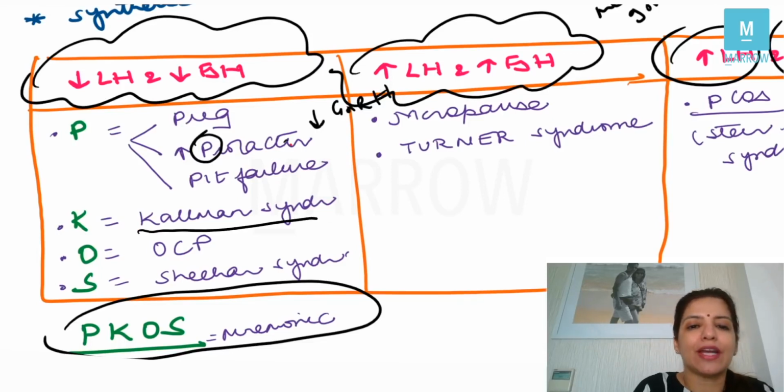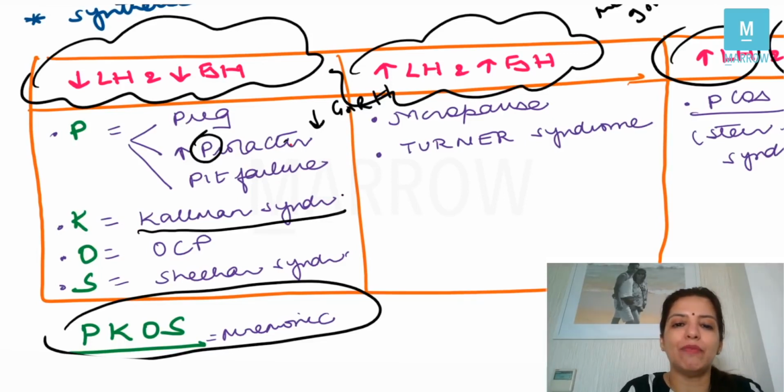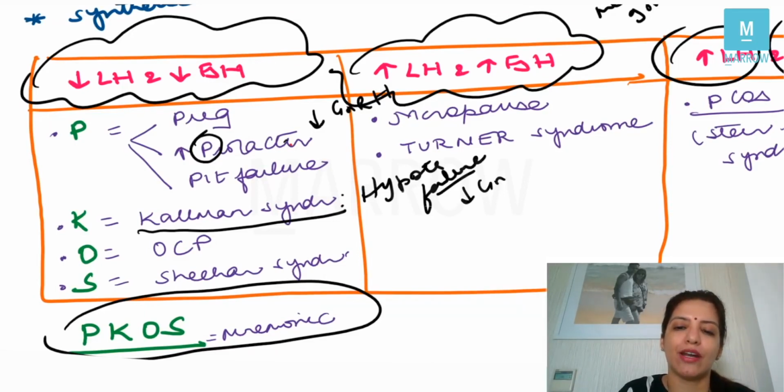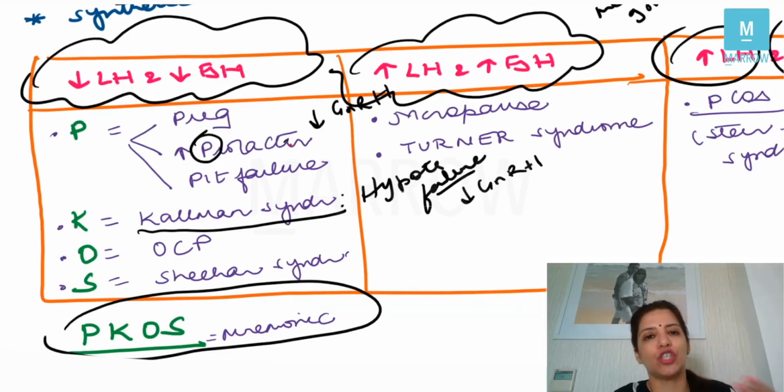K stands for Kallmann syndrome. Now, in Kallmann syndrome, there is hypothalamic failure. So the hypothalamus of the person is not functioning and the levels of GnRH are less. Obviously, if the levels of GnRH are less, then less GnRH will be acting on the pituitary, and so the levels of LH and FSH will also be less.